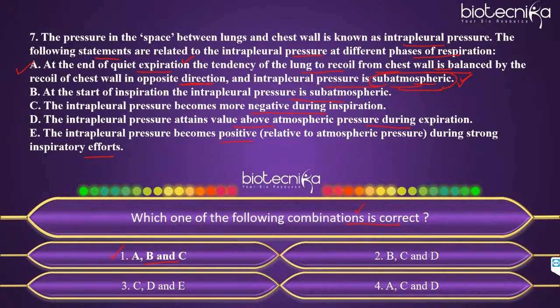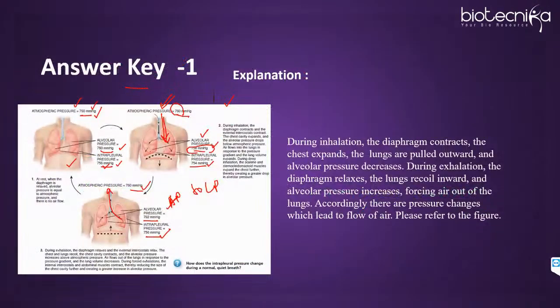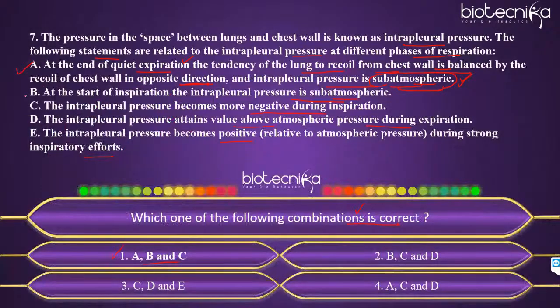So A is correct. B says, at the start of inspiration, the intrapleural pressure is subatmospheric. So at the start, it is starting for inspiration. So definitely the intrapleural pressure is subatmospheric. It is less than 760. So again B is correct. C says the intrapleural pressure becomes more negative during inspiration.